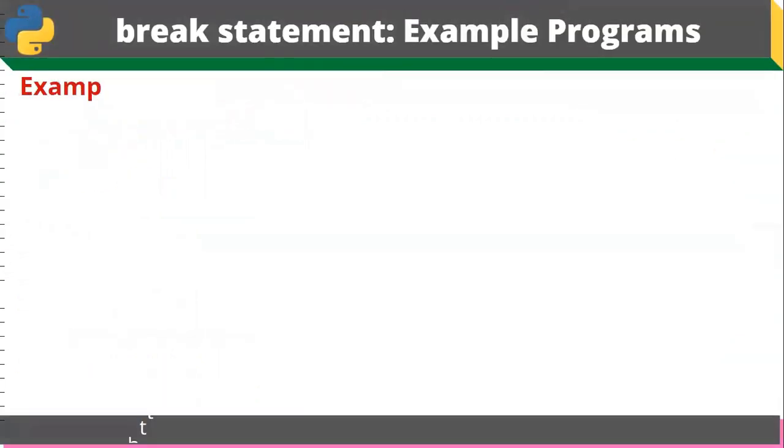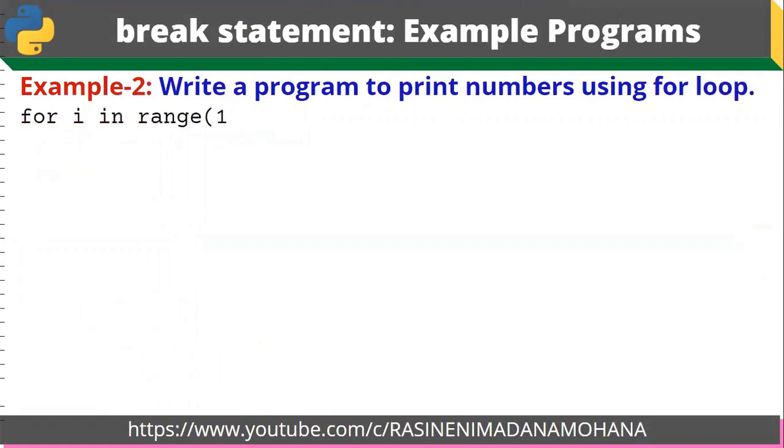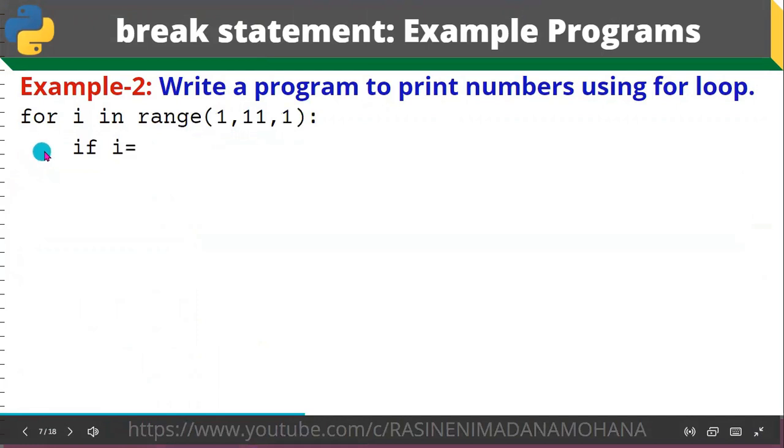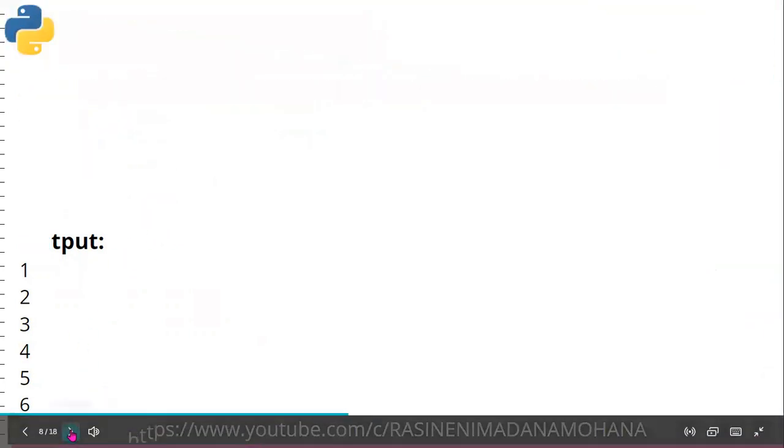Then the second program, what we explained, is a program to print numbers based on a condition. Here we use a for loop. For I in range, we have taken the start value 1, the end value 11, and the step value 1. Step value means increment. Here we have given the condition if I equal to 7, then break is used. So it prints up to 7, excluding 7. This is the output we have seen.